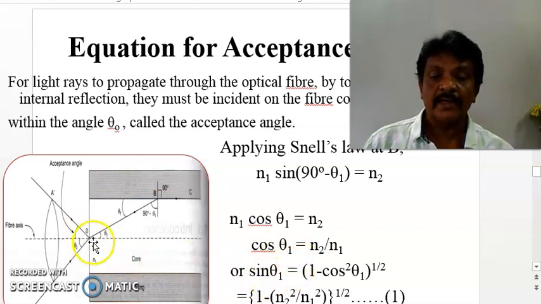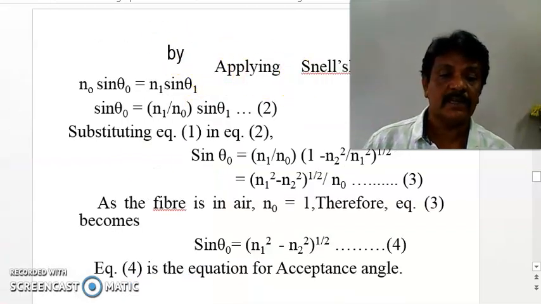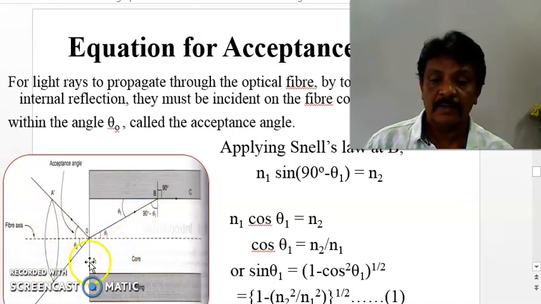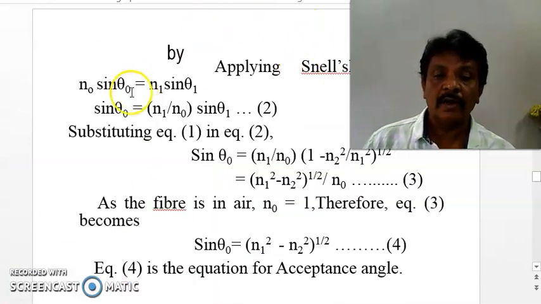Now we can apply Snell's law at point A. By applying Snell's law at A, n naught means the refractive index of the first medium, and the refractive index of the core is the second medium, which is n1. So n naught into sin theta naught is equal to n1 into sin theta 1 according to Snell's law. Sin theta naught is equal to n1 by n naught sin theta 1.